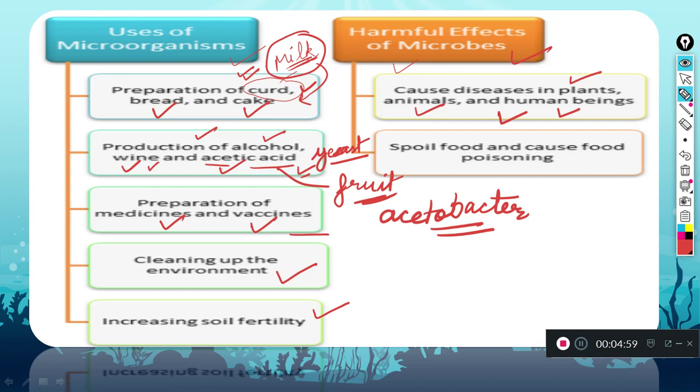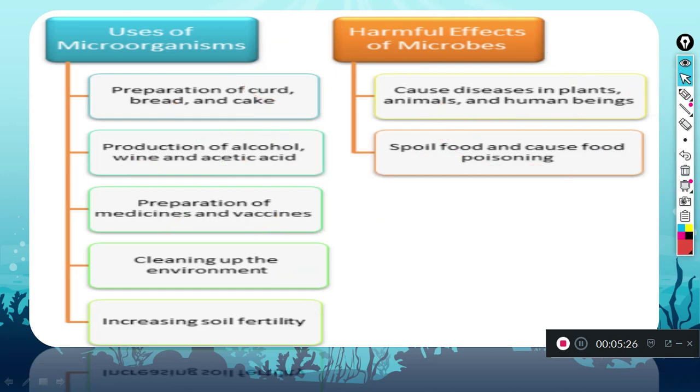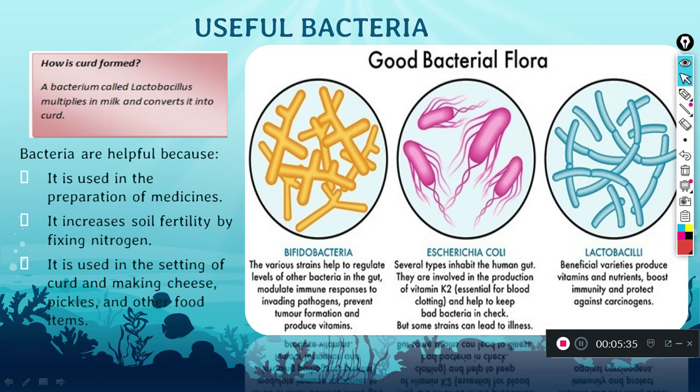Microbes can also cause spoiling of food. The food being spoiled, or food poisoning, could also happen because of some microorganisms. So in this part of the chapter microorganism, we are going to cover all these topics one by one, and study about different effects, which are harmful or bad or good also.